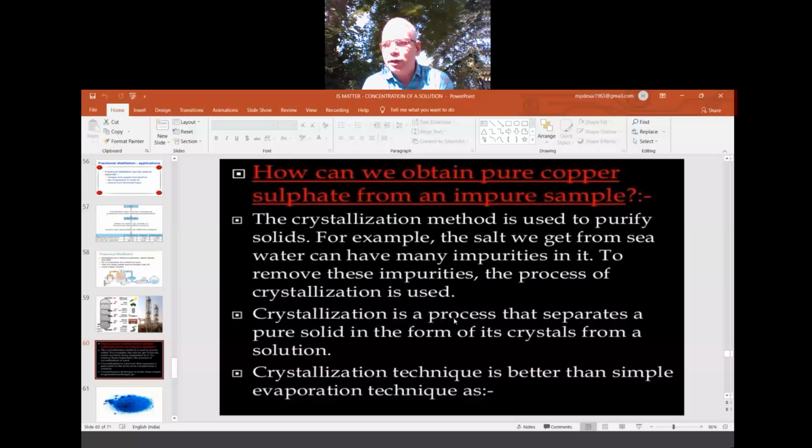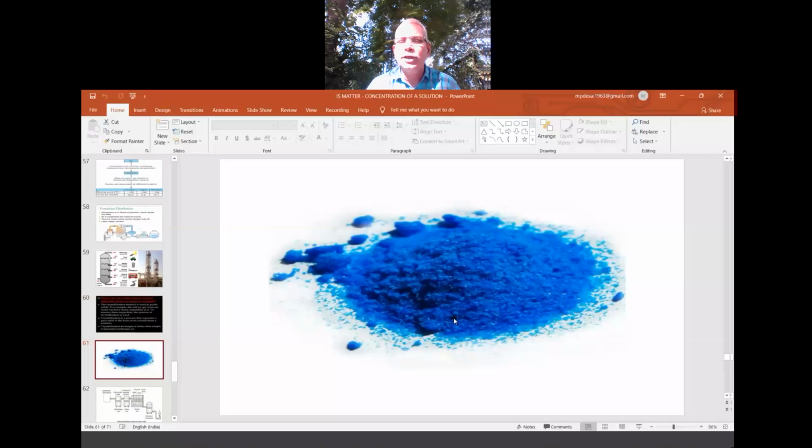This technique is known as what? Crystallization. Separating crystals is known as crystallization. See, in this way we get the blue color crystals.